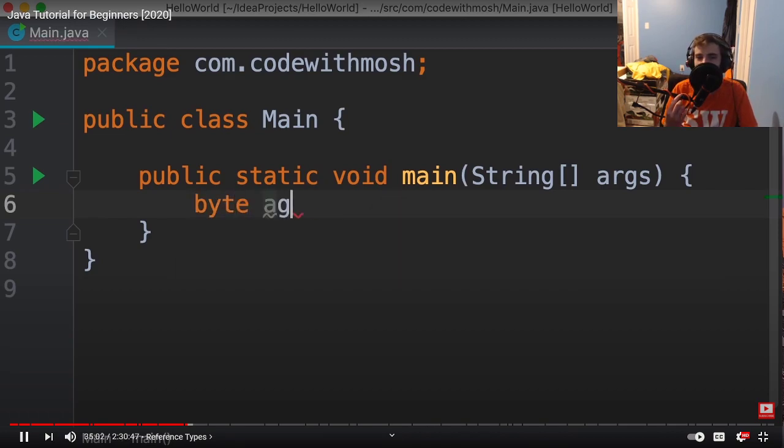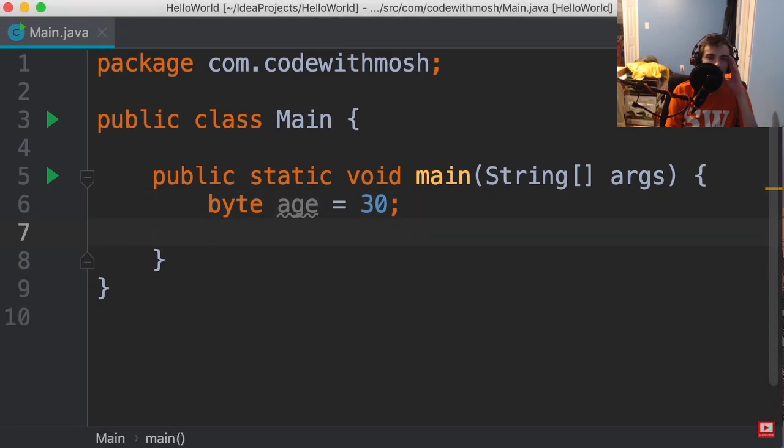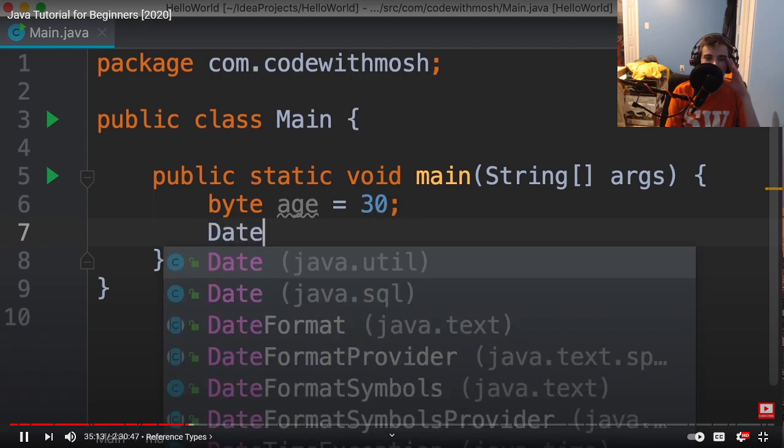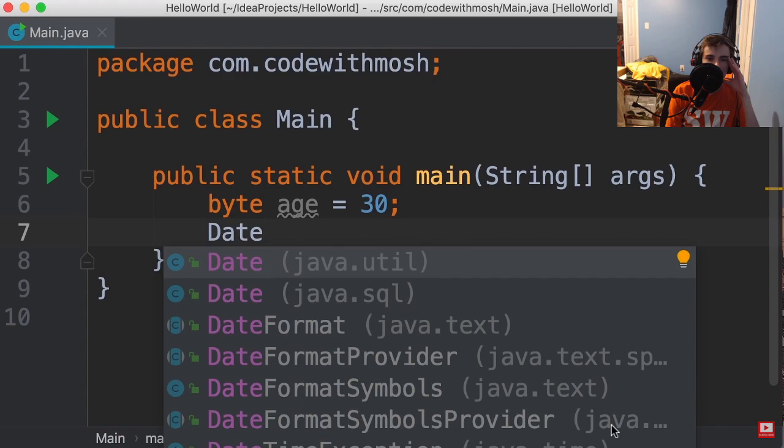Byte age equals 30. Now, declaring and initializing a reference type is slightly different from a primitive type. So let's type Date. Now here in this tooltip box, which is called IntelliSense, we can see various classes that have date in their name.